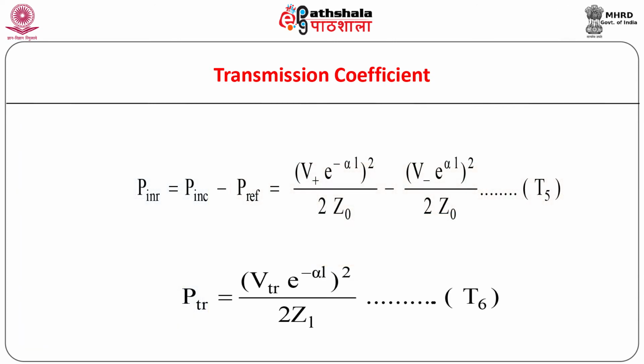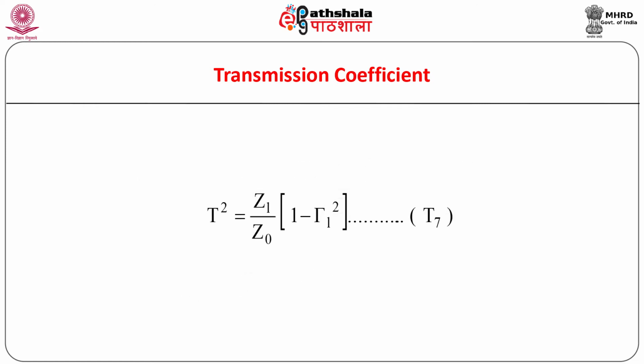On similar lines, we can write the expression for power transmitted along the transmission line as shown. Note that the square of the amplitude of transmitted voltage is divided by the load impedance ZL and not by the characteristic impedance Z0. Let us call the equation for transmitted power T6. By equating the two expressions for power, namely T5 and T6, we obtain the equation as shown.